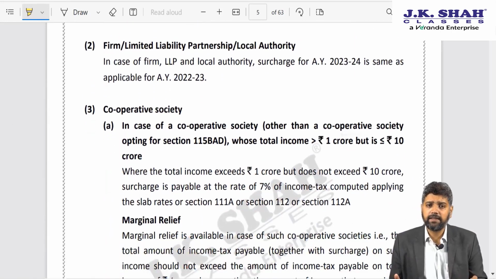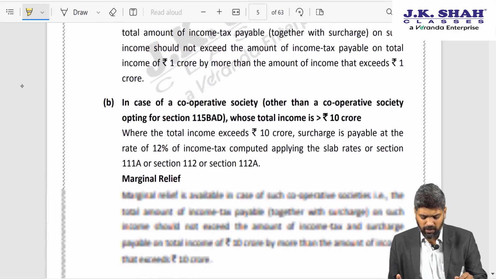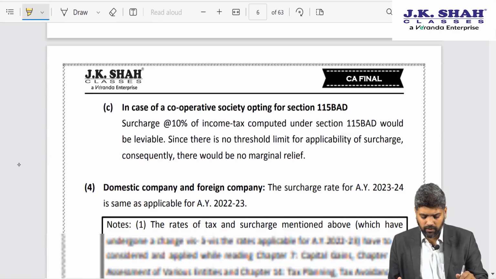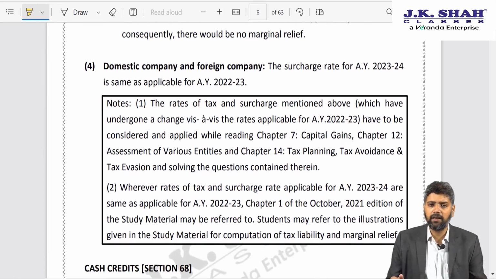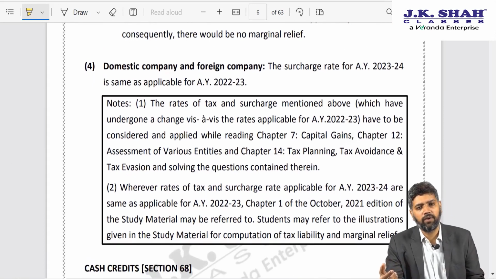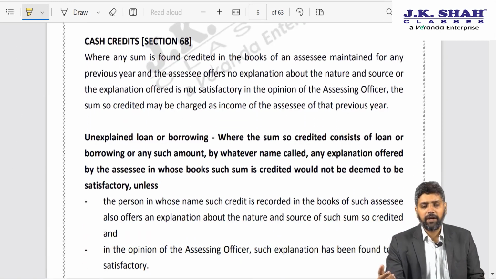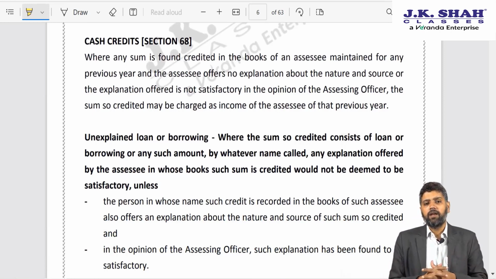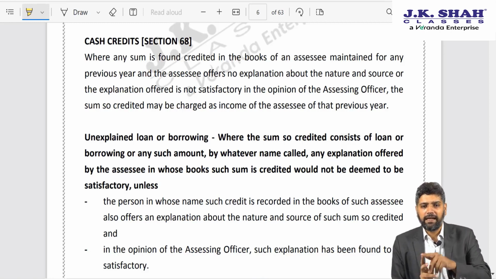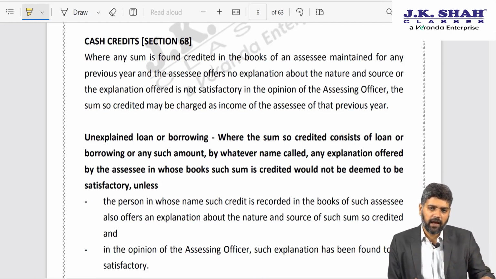As far as the other assessees are concerned, not much amendment, no amendment in fact with regard to the rates of tax. 115BAD, that is for cooperative societies, we have already covered when we did the chapter. Okay. Further friends, the next amendment is with regard to section 68. If you remember, we have covered this section when we did that entire series 68, 69, 69A, 69B, 69C, 69D.